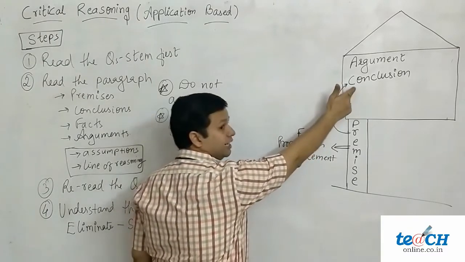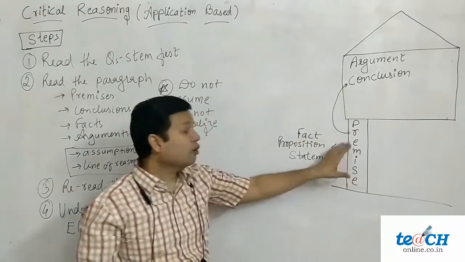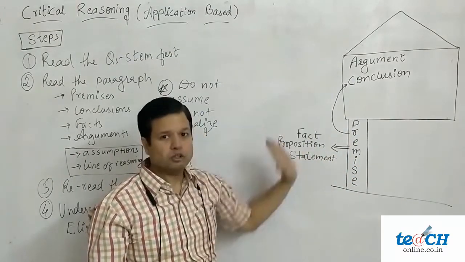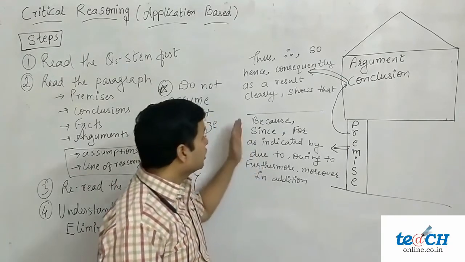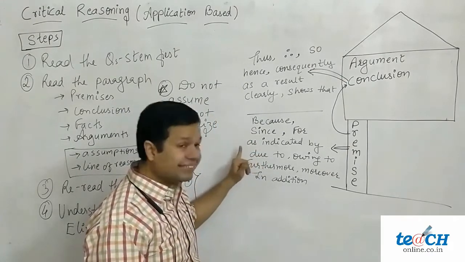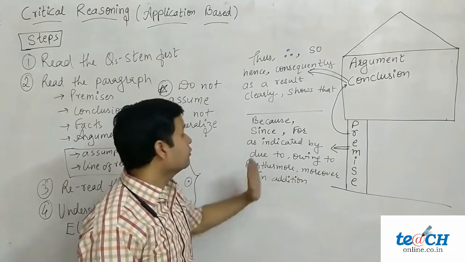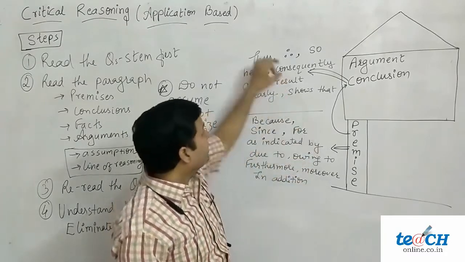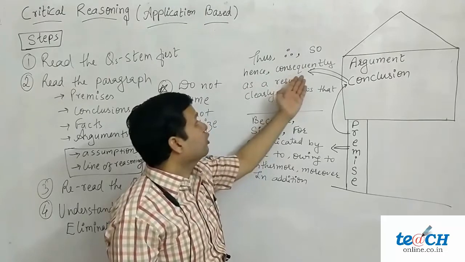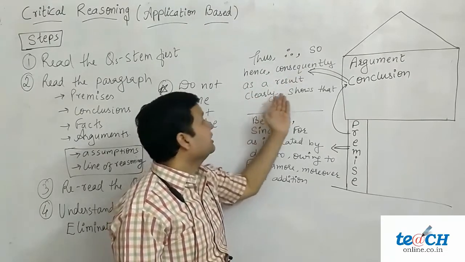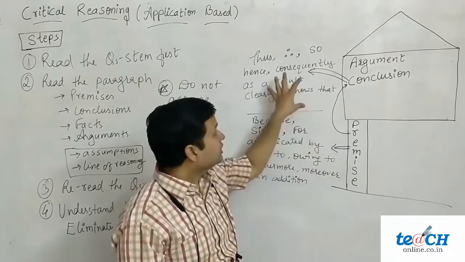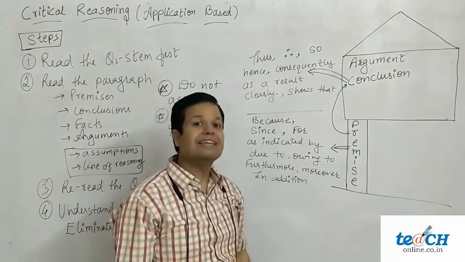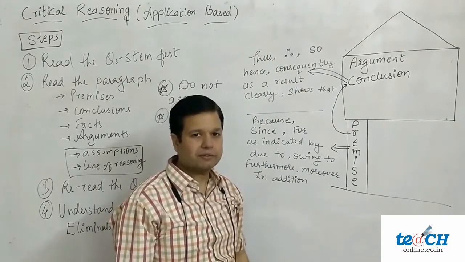What's a conclusion? A statement that follows from a reason, and that reason is invariably provided by a premise. That's a conclusion. Words like because, since, for, as indicated by, due to, owing to, furthermore, moreover, in addition, they suggest that there is a premise. And words like thus, therefore, so, hence, consequently, as a result, clearly, shows that, eventually, these words normally represent a conclusion. Keep these words in mind while reading the sentence or paragraph.